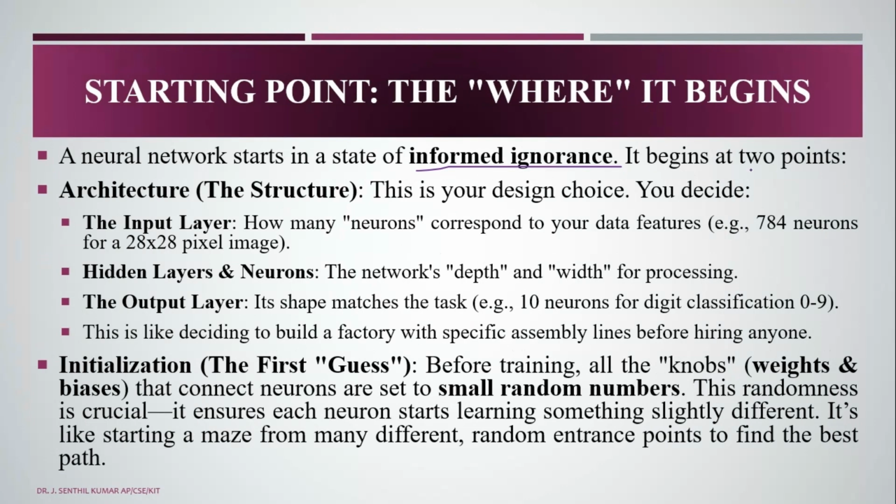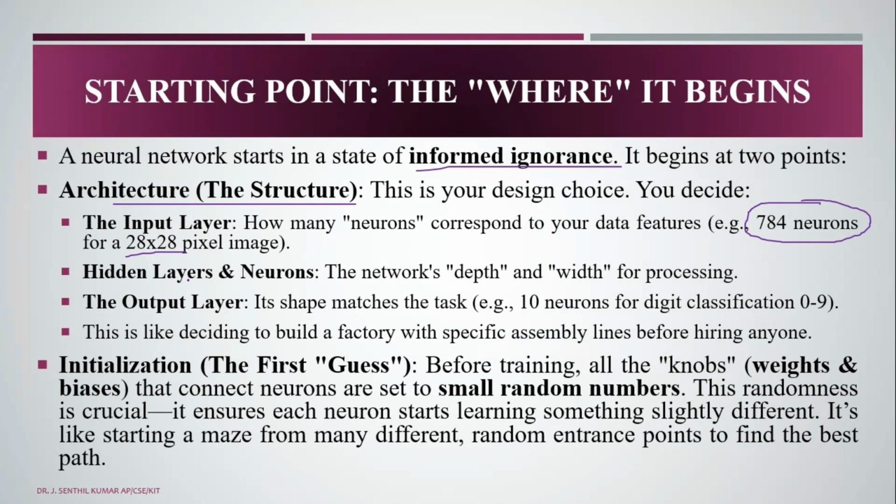with two points: the structure and the initialization. This is your decision, that we have to decide how many neurons we have to make in the neural network. Suppose we have 784 neurons, which is the pixel size, if the image is 28 by 28 pixels.